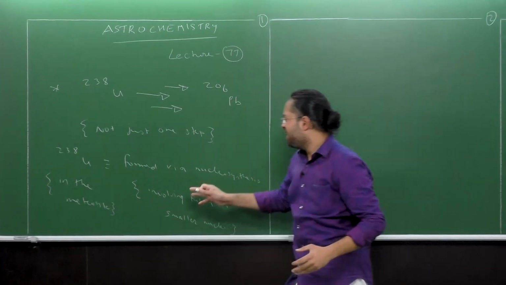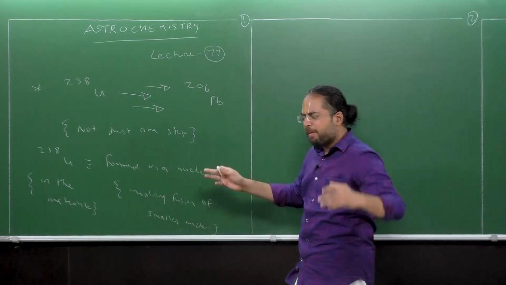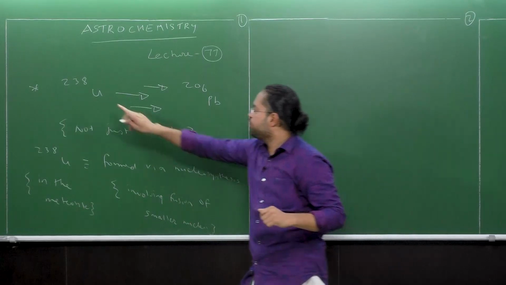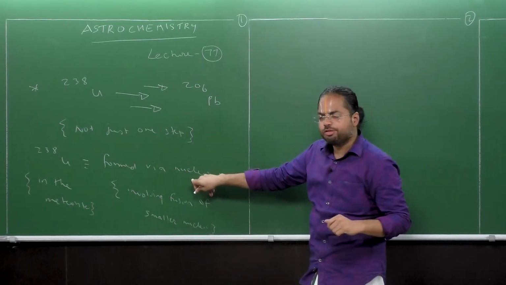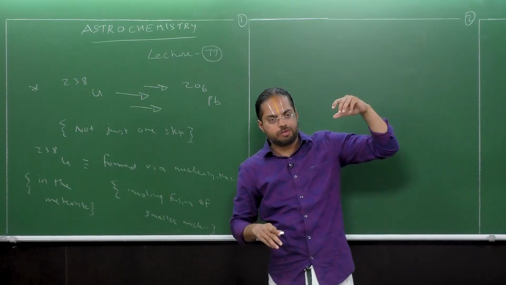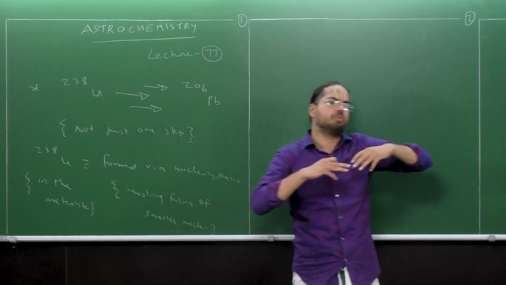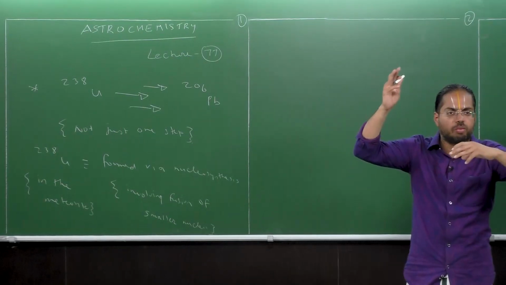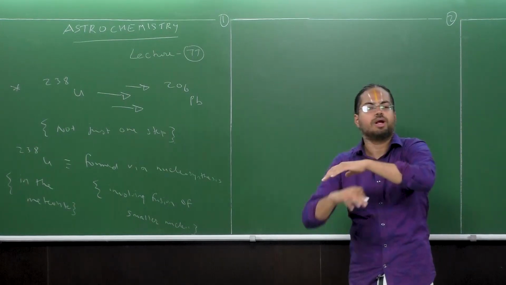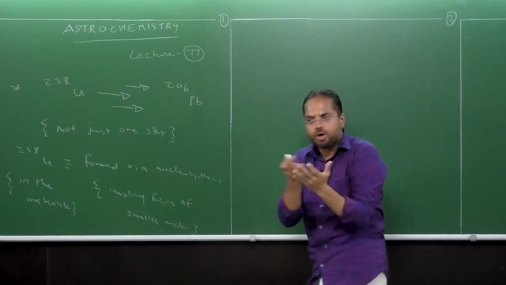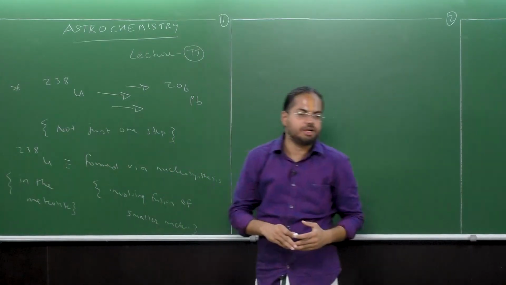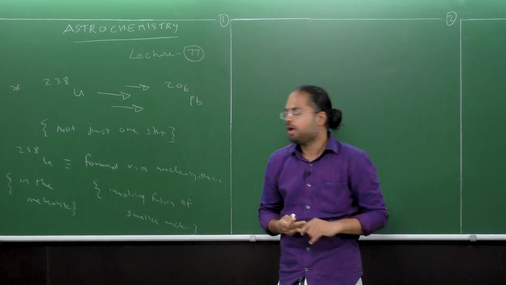Well, now I'm telling you that there are, of course, lots of details. I'm skipping a lot of those details, but in general, your uranium-238 is formed via nucleosynthesis by fusion of smaller elements, right when the meteorite is formed. For example, we talk about this molecular cloud, and then solid rocky materials coming away from the molecular cloud and accreting as rocks. So in that process, uranium-238 also got incorporated in the meteorite. Okay, please note this.